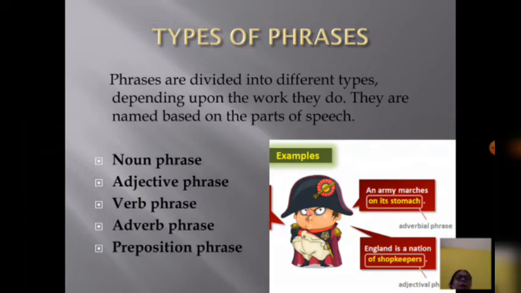Students, you know that there are 8 parts of speech: noun, pronoun, verb, adjective, adverb, conjunction, preposition, and interjection. Now, phrases also have 5 types. They are noun phrase, adjective phrase, verb phrase, adverb phrase, and preposition phrase. Now we will see each type of phrase one by one.